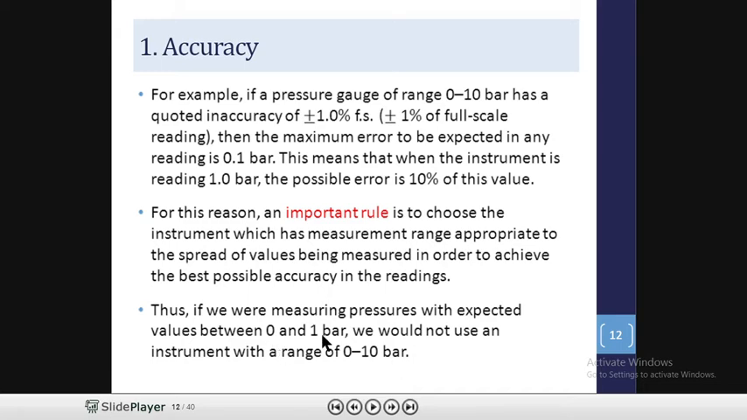So if you want to measure 0 to 1 bar, then this 1 bar should be 75% of the higher limit. Means to measure this 1 bar, we can use a pressure gauge with an upper limit of 0 to 1.5 bar. Higher limit instruments are not allowed to measure small values. To measure small values of a variable, a small range instrument should be used.